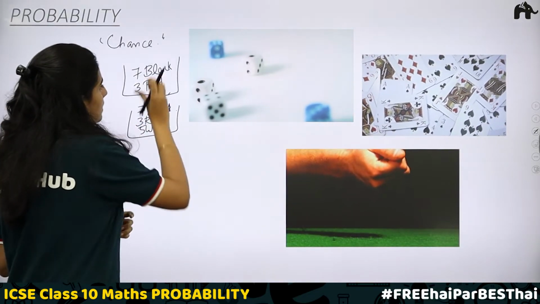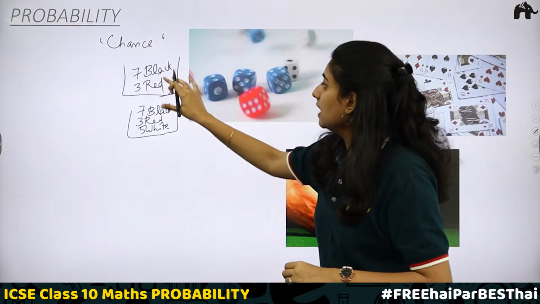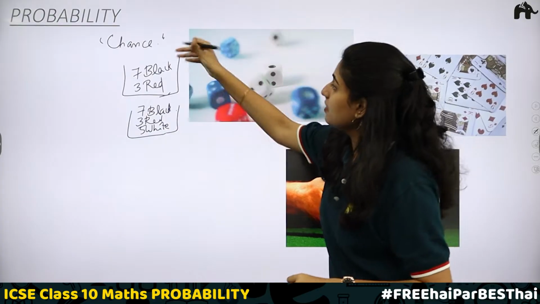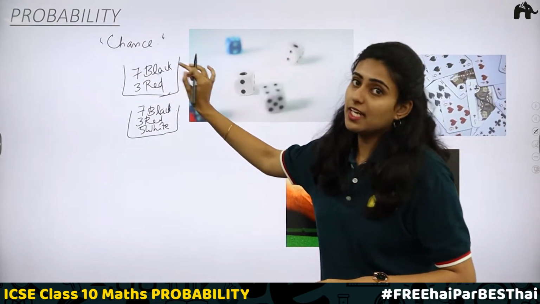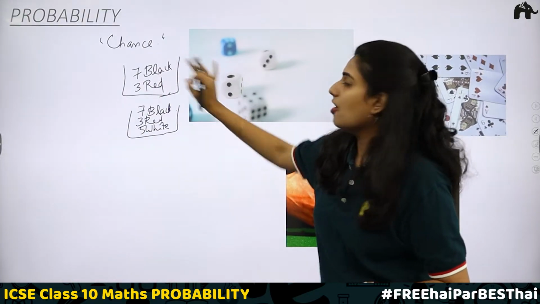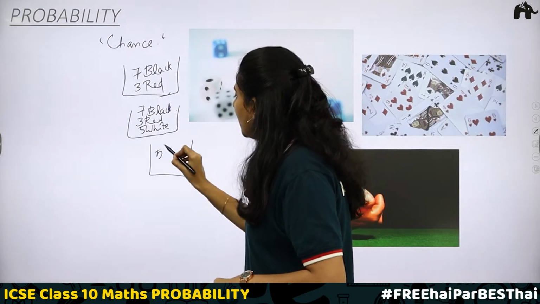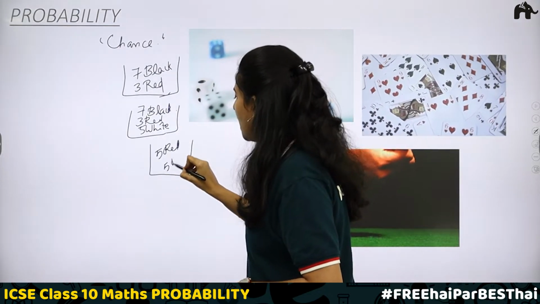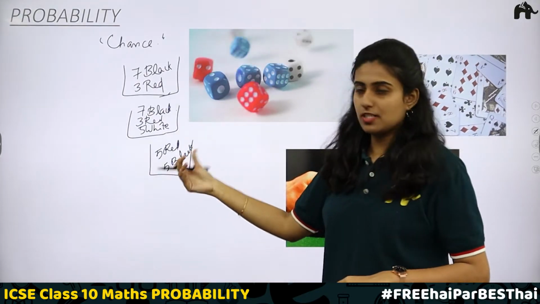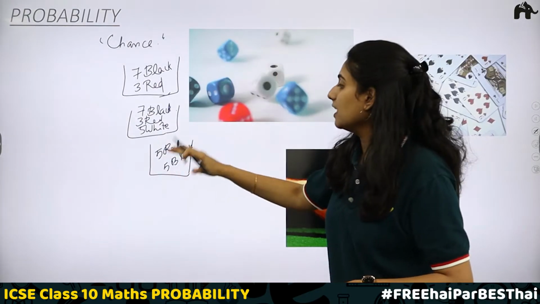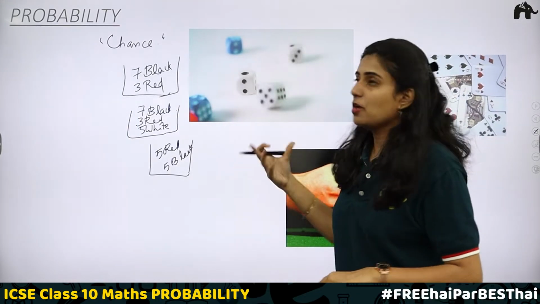So if there is a maximum number of one colored balls, it doesn't mean that you will be getting that ball. The chance of getting this ball, that is a black ball, is higher, but it doesn't mean you will be getting a black ball. You can either get red or you can get black. In a case you are having 5 red balls and 5 black balls, here there are equal chances of getting red balls and black balls. There is no maximum or minimum. Both the balls are in equal quantity. Okay. Understood? Let's now understand probability in detail.